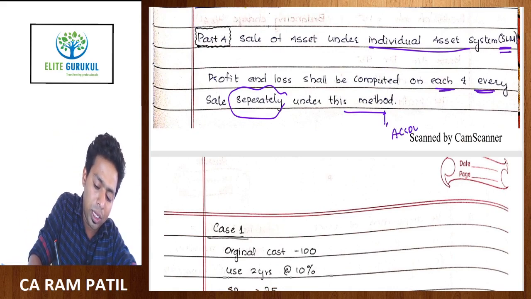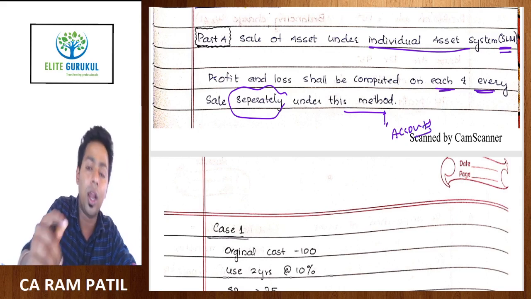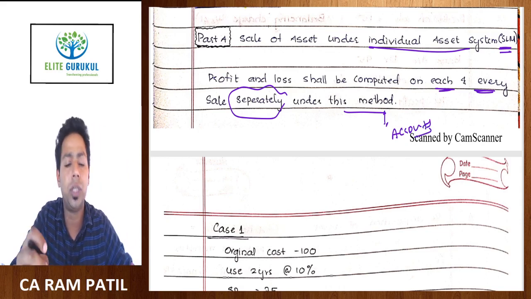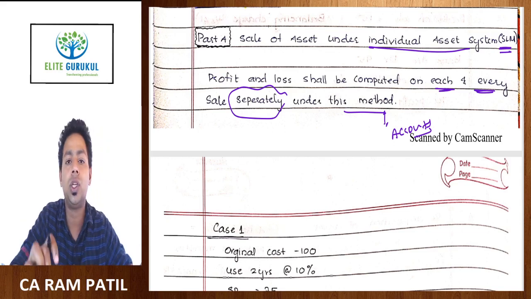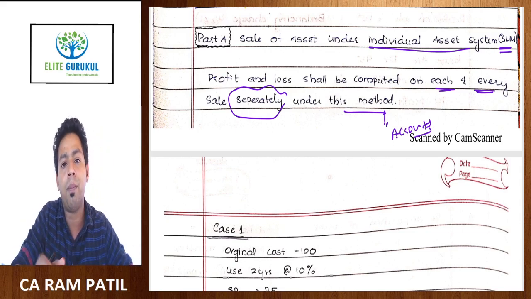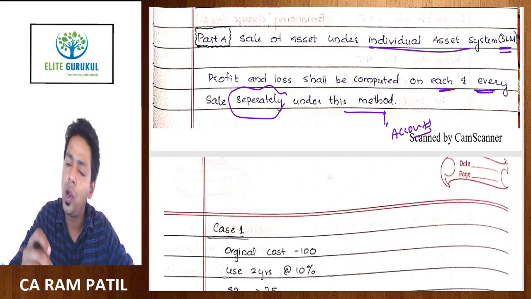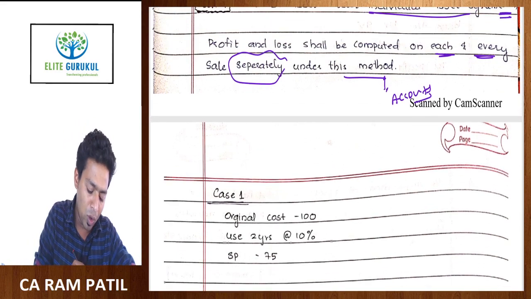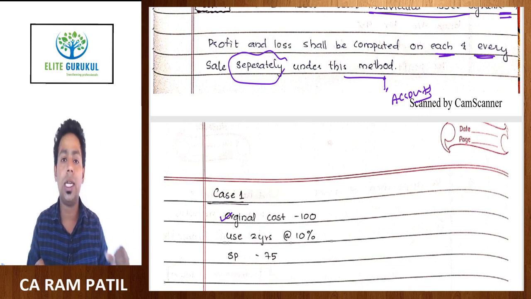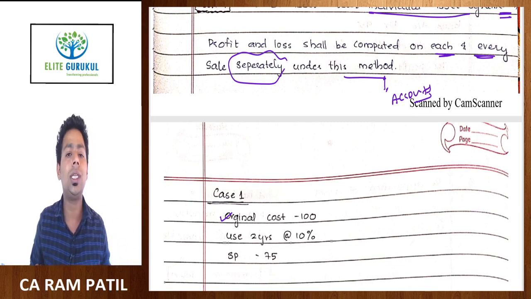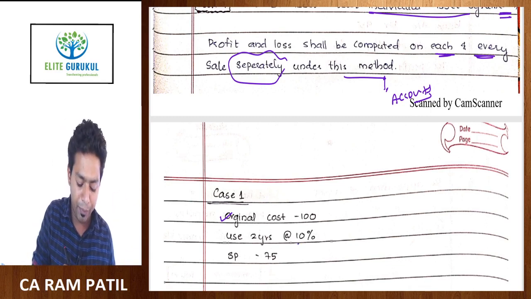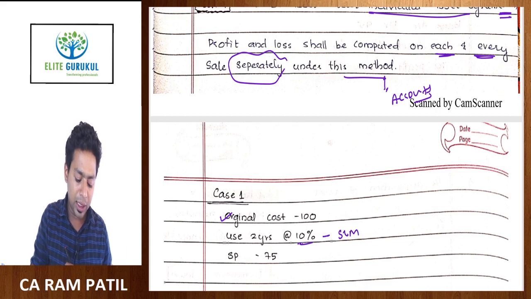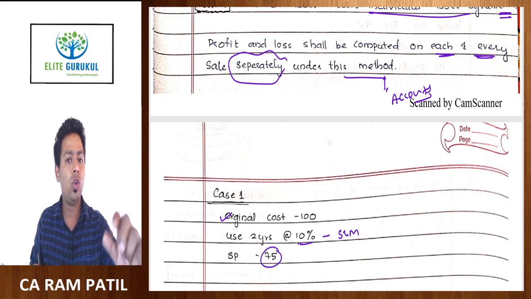Whenever you get an adjustment of sale of asset in final accounts, you provide depreciation on that, and then you provide the entry for profit or loss on sale of the asset. I know that. We will just have a look at this very easy example. Original cost of a particular asset is 100. You have used this asset for 2 years, and depreciation should be charged at the rate of 10% by the SLM method, and the selling price is 75. Now you know what to do.